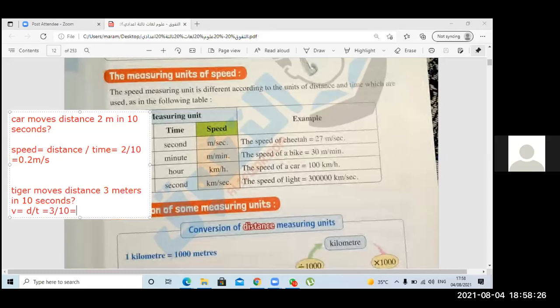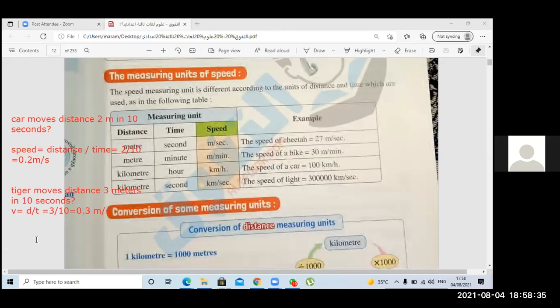meter per second. Perfect. Excellent, Sarah. And if the distance was 3 kilometers, what would the unit at the end be? Kilometer per second. Yes, excellent. If it was kilometers, then at the end, the speed will be in kilometer per second. Excellent, Sarah, and excellent, all of you.